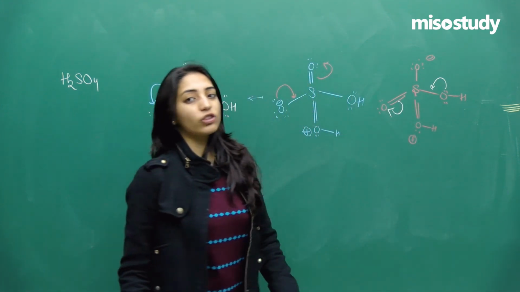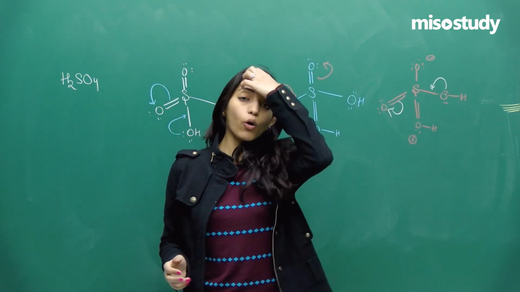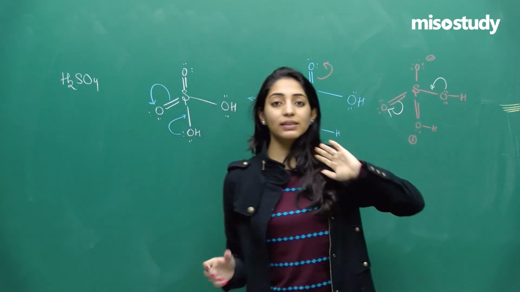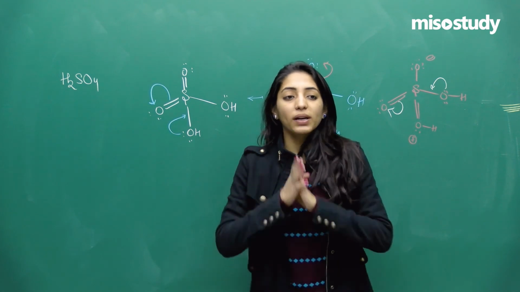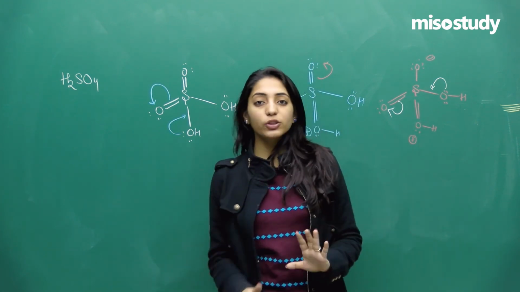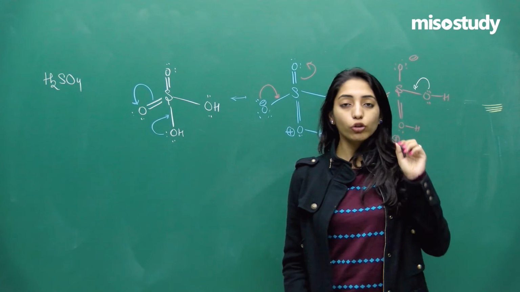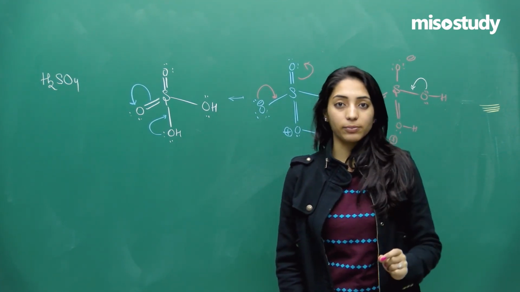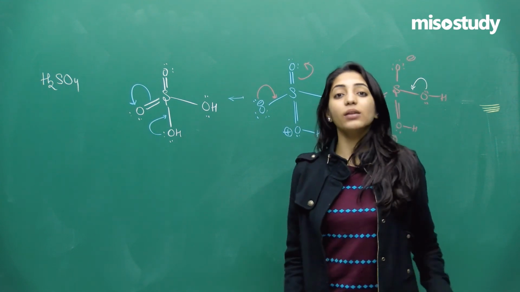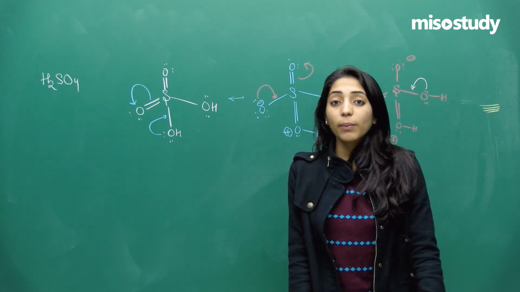So you need to just remember one thing, that if the overall molecule was neutral, then whatever resonance structures or canonical forms you are drawing, you are not going to shift atoms. The position of an atom is not going to change when you are talking about resonance.